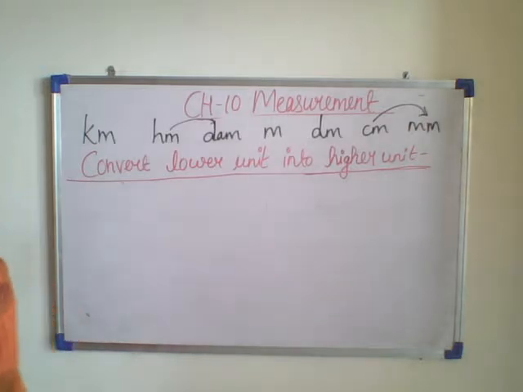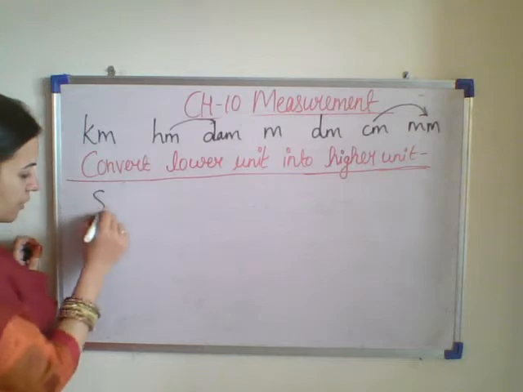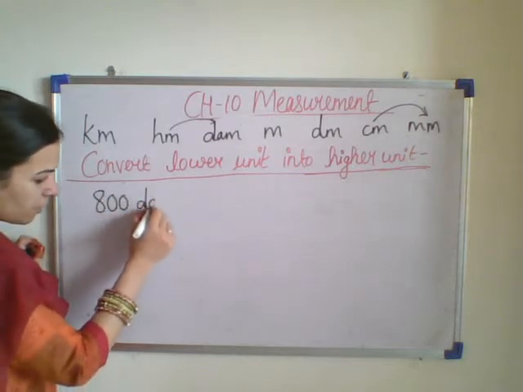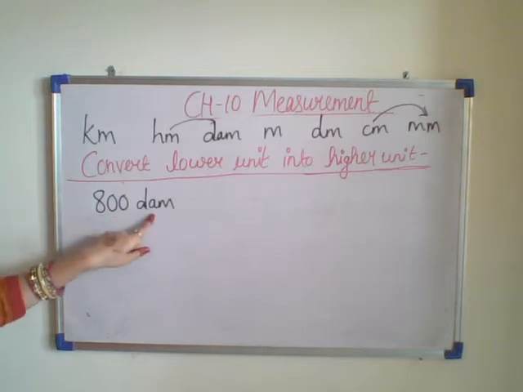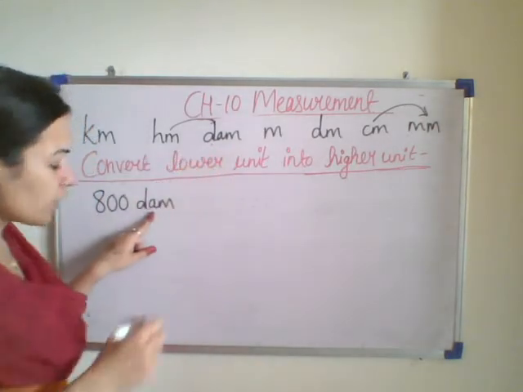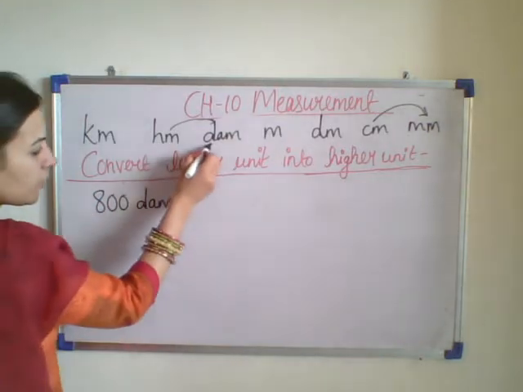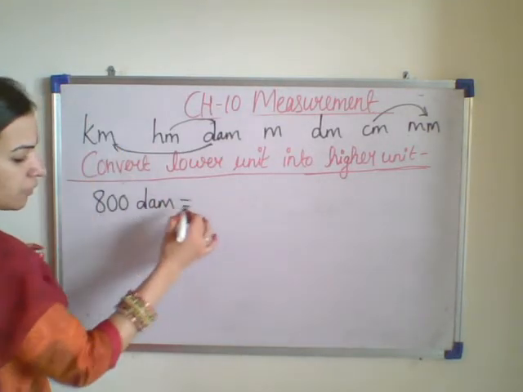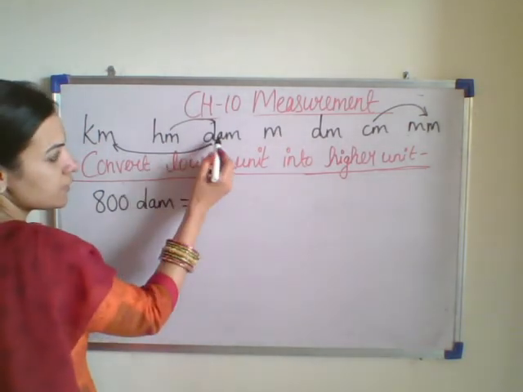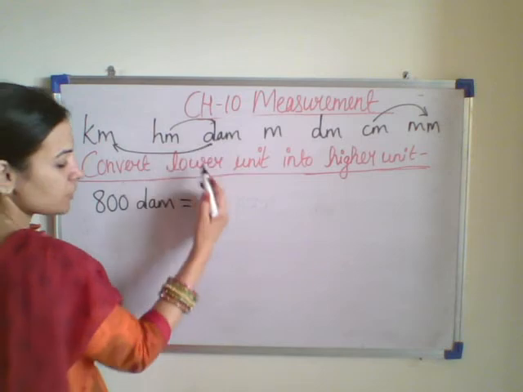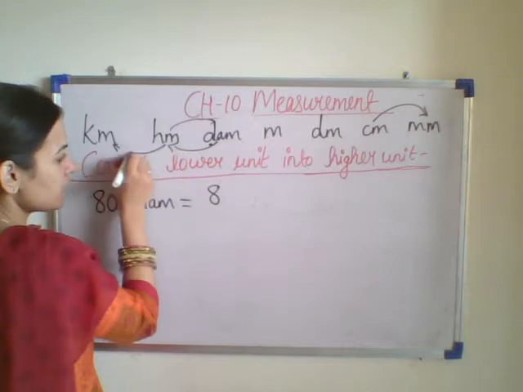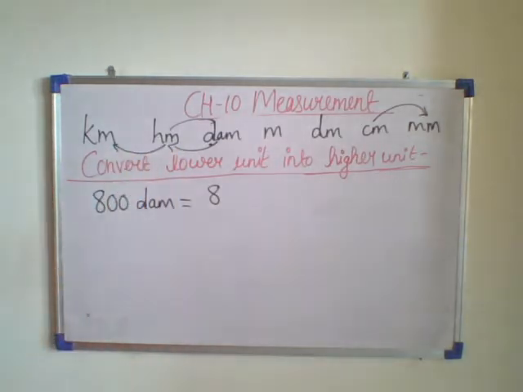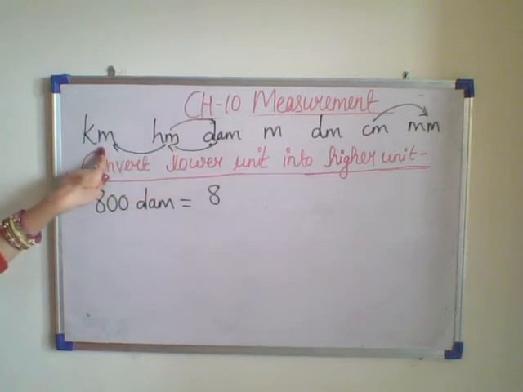Let me write our problem. 800 decameter. This is decameter. I have to convert 800 decameter into kilometer. So how will I be converting it? See, the decameter, it is 2 steps away. So I will be dividing. Whenever you move in this direction, see here the kilometer.